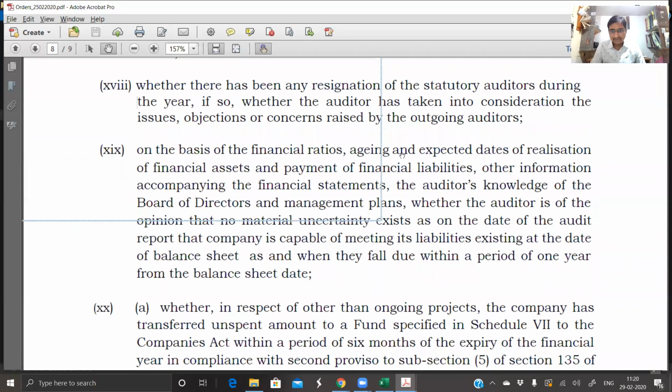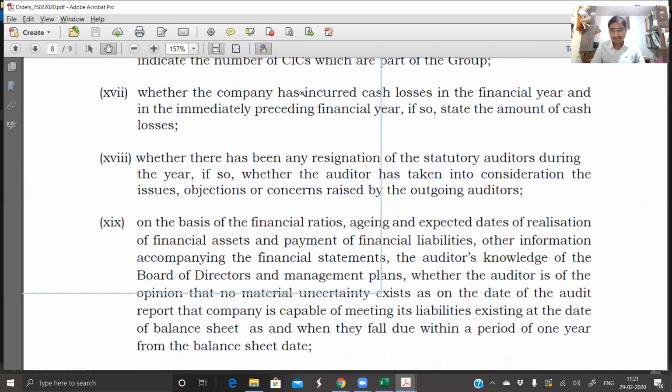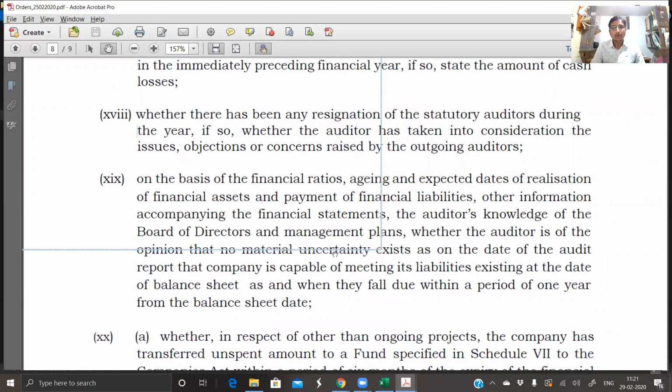On the basis of the financial ratios, ageing and expected dates of realization of financial assets and payment of financial liabilities, other information accompanying the financial statements, the auditor's knowledge of board of directors and management plans, whether the auditor is of the opinion that no material uncertainty exists as on the date of audit report, that the company is capable of meeting its liabilities existing at the balance sheet date as and when they fall due within a period of 1 year from the balance sheet date. So very, very important to understand how we need to actually assess this.